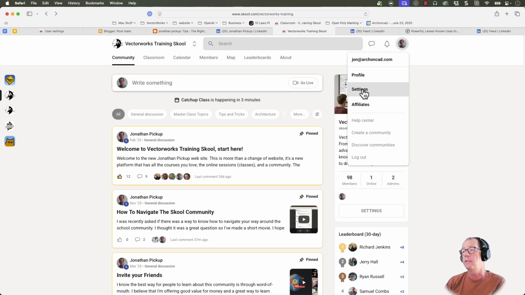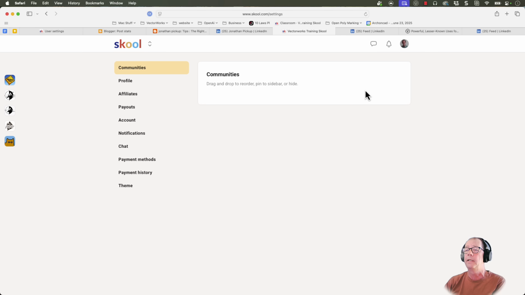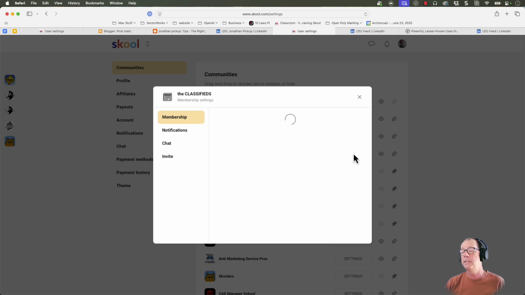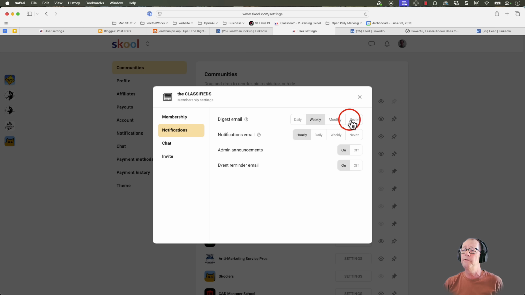I want to go to my settings. So you go to your profile, go to your settings, and then click on the Vectorworks Training School. Now I need to go to another one just because I'm the owner of this one and it'll look different to yours. So let's choose this one here. If I go to my settings and I'll look at notifications, I can choose what notifications I get.